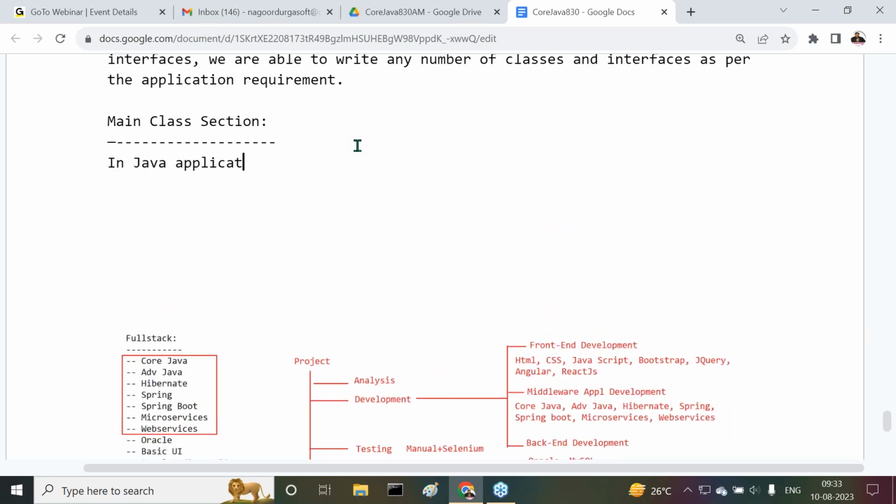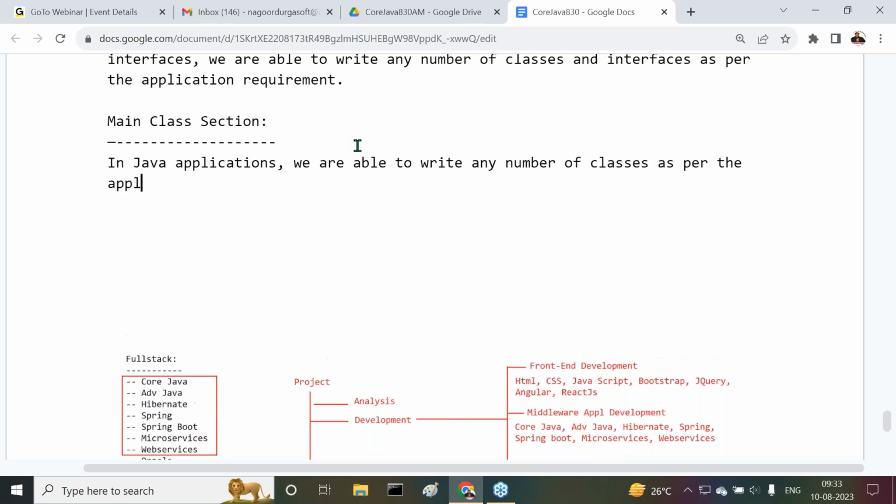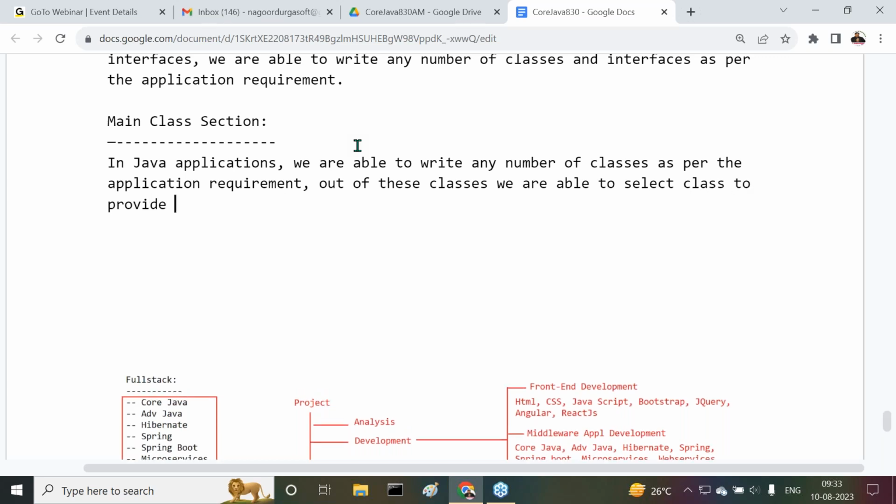In Java applications, we are able to write any number of classes as per the application requirement. Out of those classes, we are able to select a class to provide the main method.